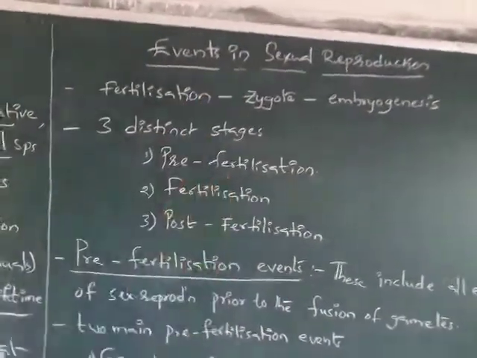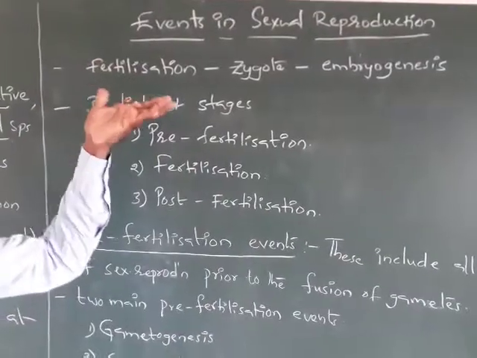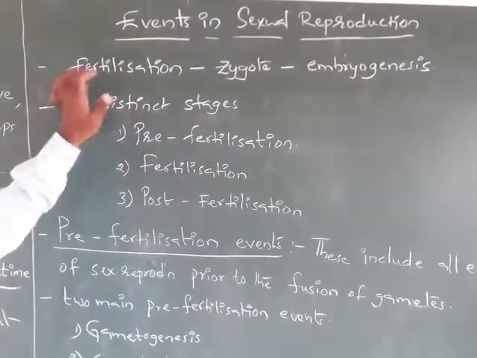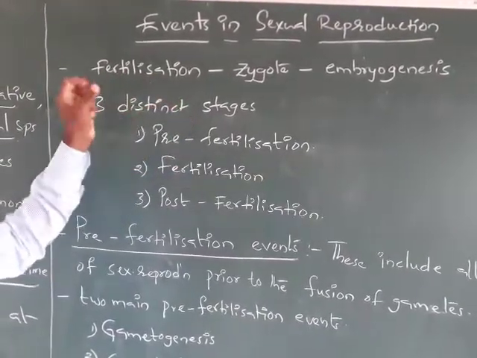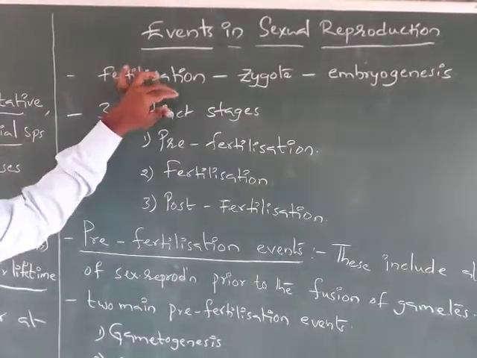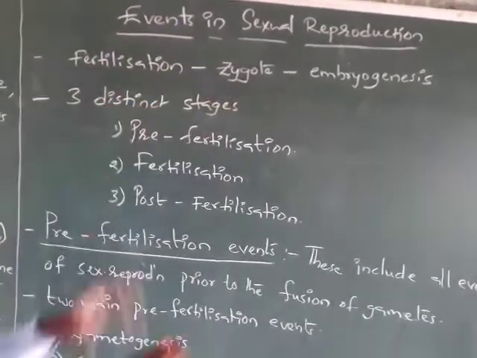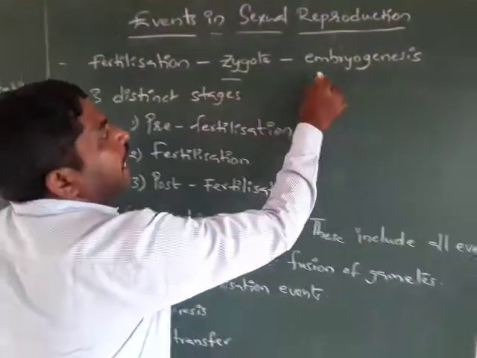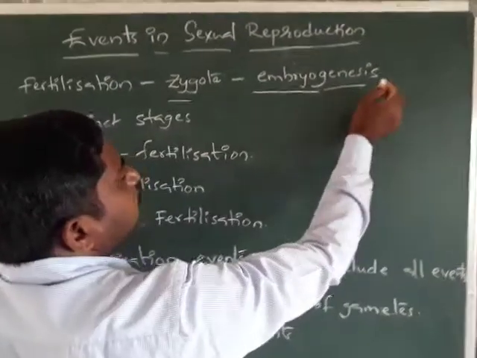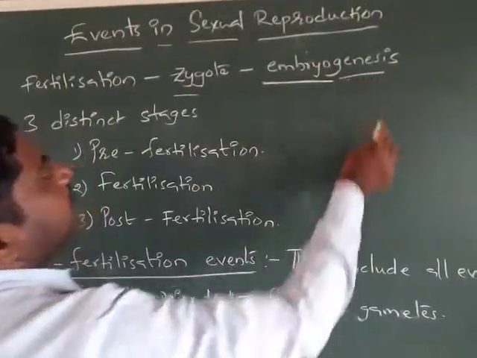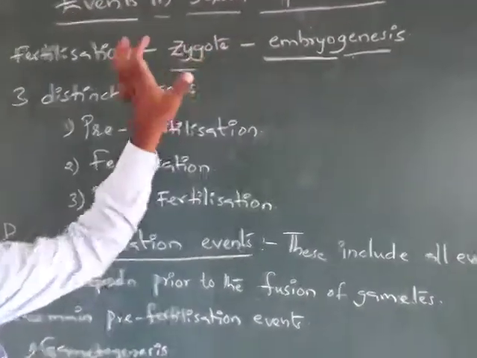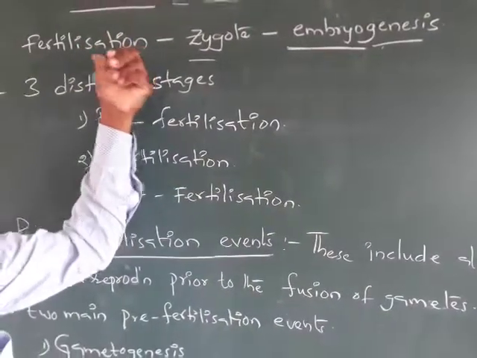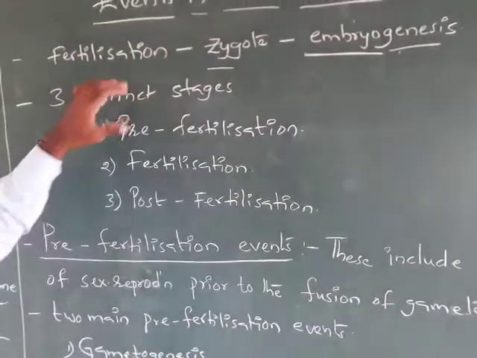See the events in sexual reproduction. What are the events here? The fertilization, which means the fusion of male and female gametes, is called fertilization. After fertilization, the zygote is formed. Then this zygote will produce the embryo. Genesis means production, so embryogenesis is produced from the zygote, and the zygote is produced from fertilization.